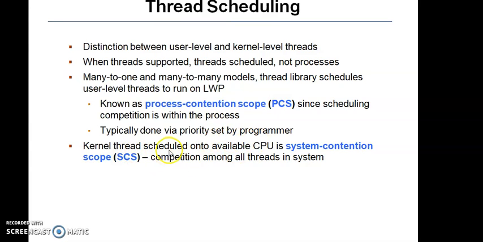Kernel level thread scheduled onto available CPU is system contention scope, computation among all threads in the system. That is, in the system contention scope, out of the n number of kernel level threads, one kernel thread will be assigned to CPU.